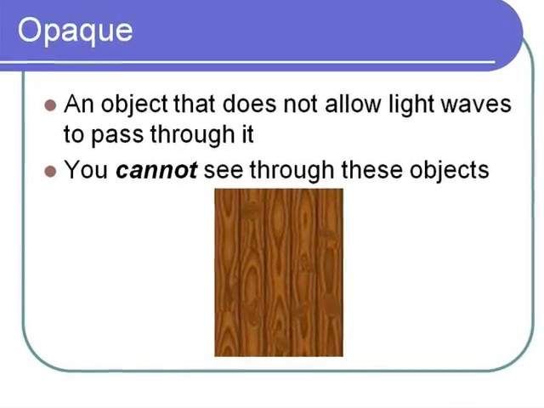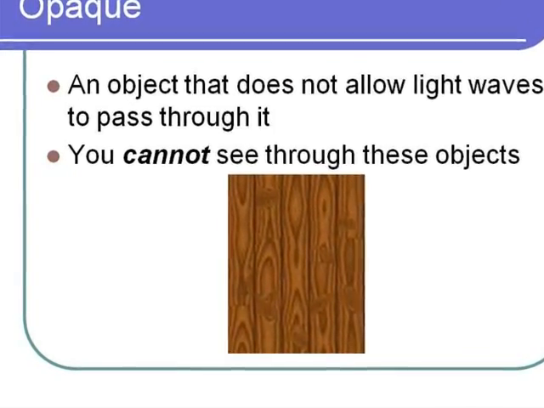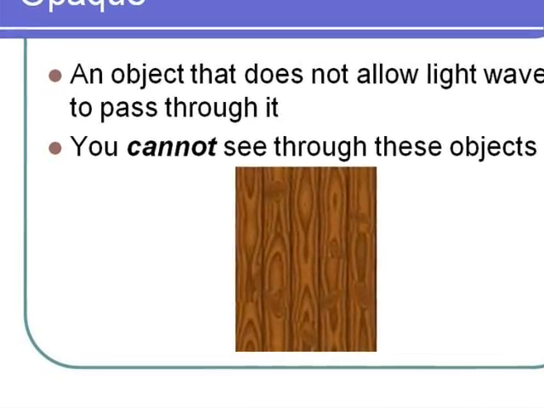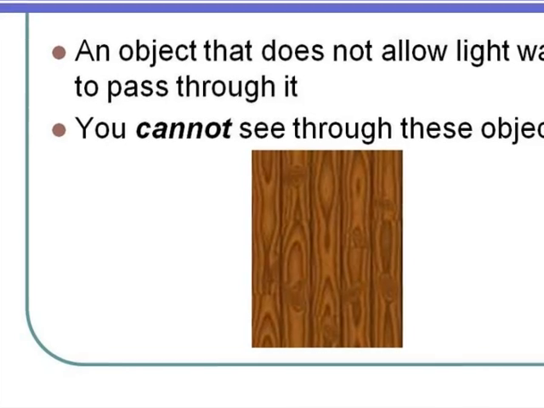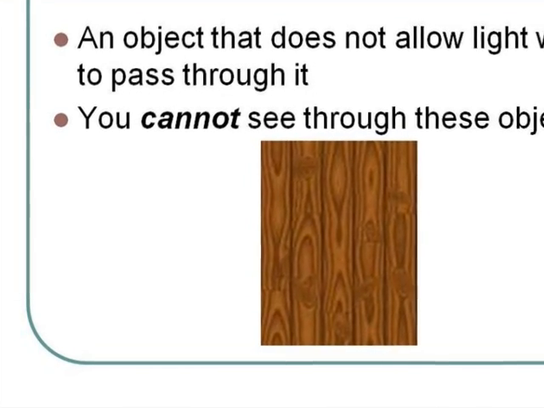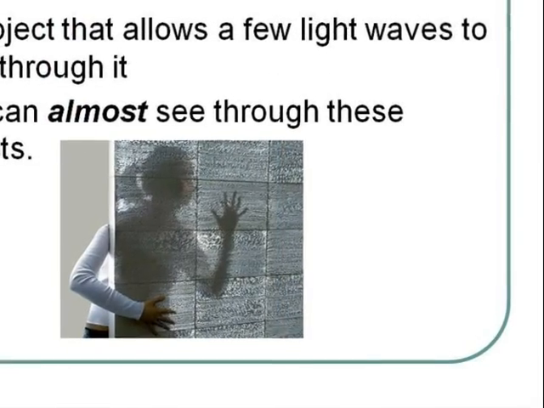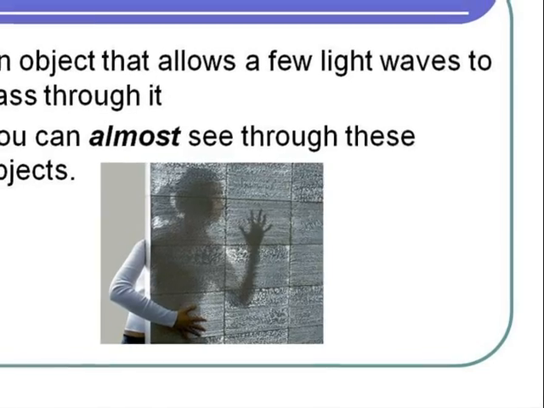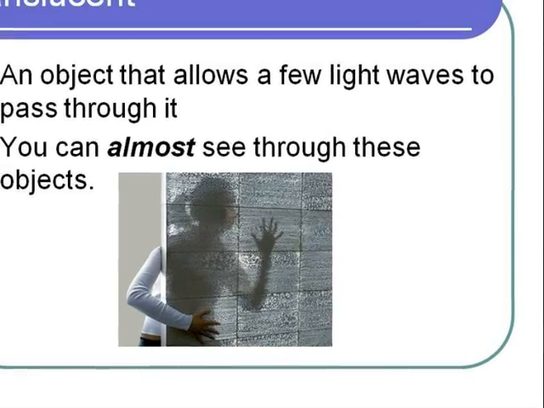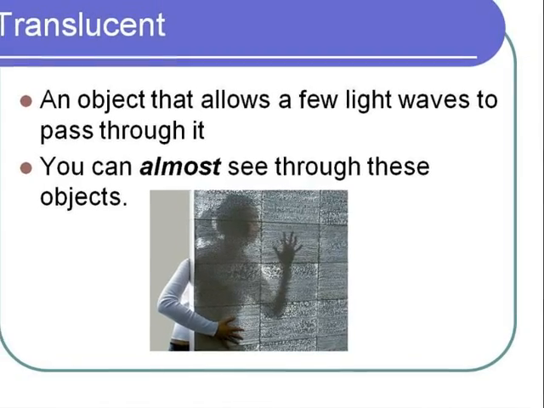The type of object the light strikes determines the amount of light that will be shone through. An object that does not allow any light waves to pass through it is called opaque. That means you cannot see through these objects. An object that allows a little light to pass through it or a few light waves to pass through it is considered to be translucent. You can almost see through these objects.